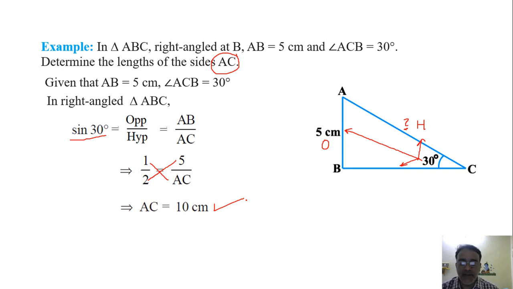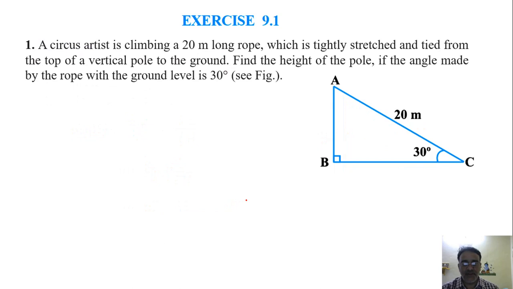Okay, so now we are moving towards the statement based questions. So this is the first question. I have taken only a few questions for revising. I have not taken all the questions of exercise 9.1. जो important topic questions हैं वो मैंने लिए हैं. A circus artist is climbing a 20-meter long rope which is tightly stretched from the top of a vertical pole to the ground. Find the height of the pole if the angle made by the rope with the ground level is 30 degree.